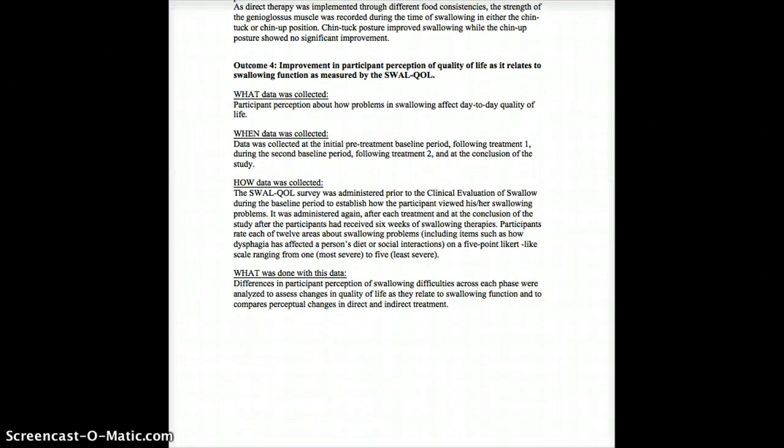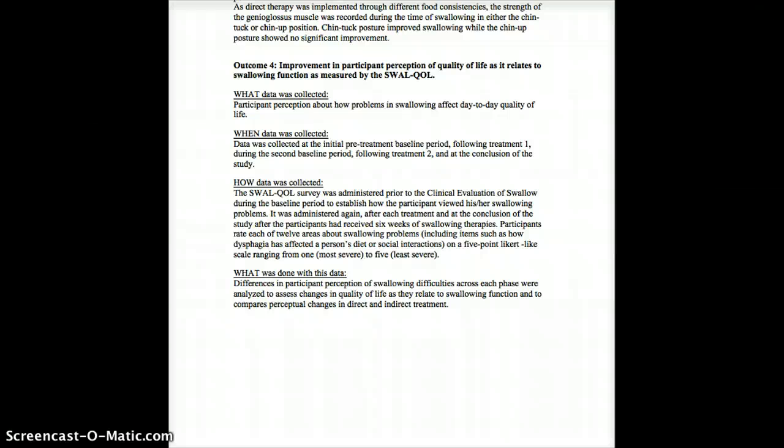Our final outcome concerned improvement in participant perception of swallowing as it affects day-to-day living. Using the SWAL Quality of Life, participant perception was measured during the pre-treatment baseline phase, following treatment 1, during the second baseline phase, following treatment 2, and at the conclusion of the study. These measures provided a view of each participant's perception of how their dysphagia impacts their life.